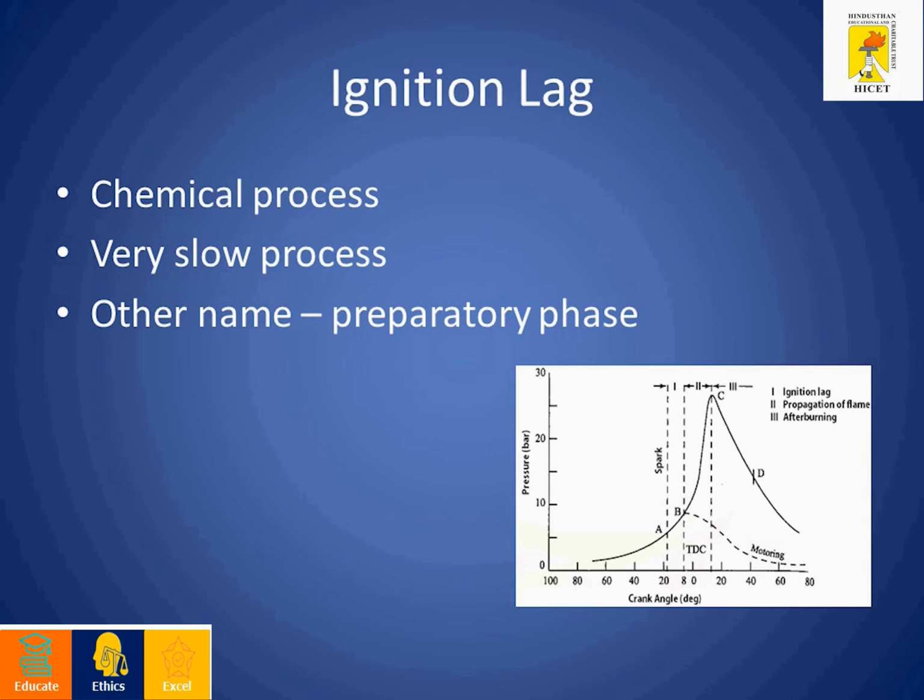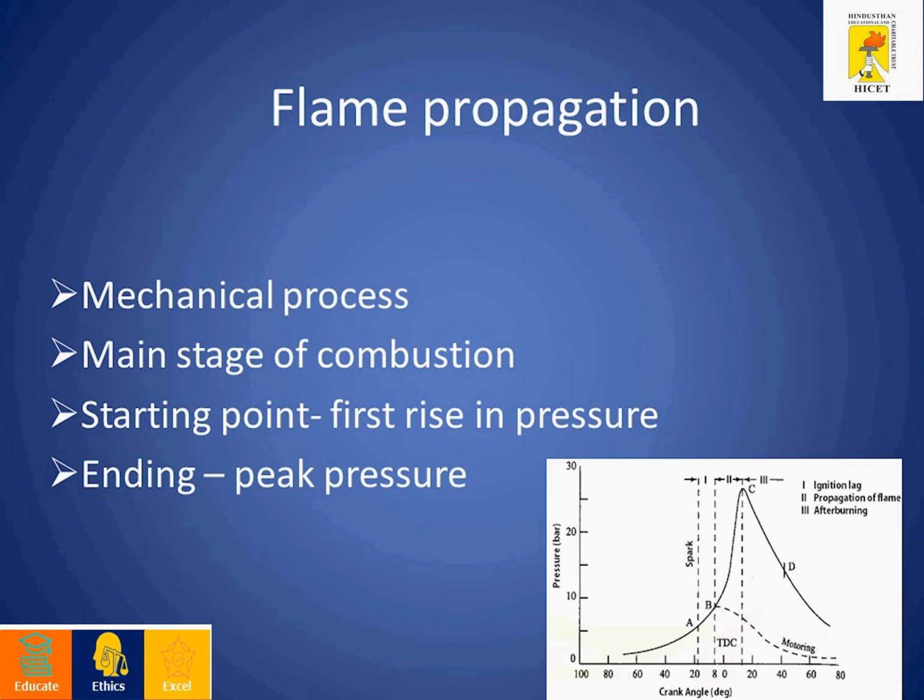The second condition is initiation of combustion. To start the burning process, we need a spark. We have to provide the spark. The next stage is flame propagation. This is purely a mechanical process. Once the chemical reaction starts, the pressure and temperature inside the engine cylinder rise rapidly. This is the very important and main stage of the combustion process. So this is the second stage.